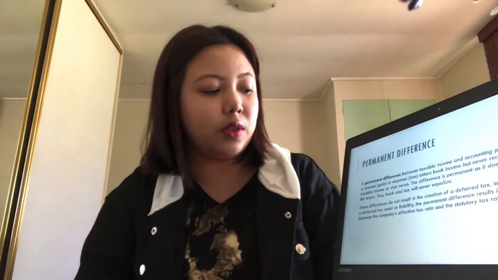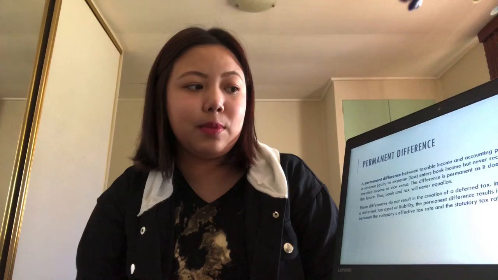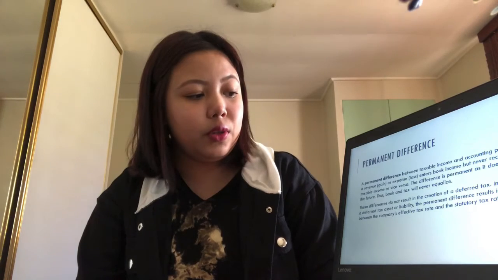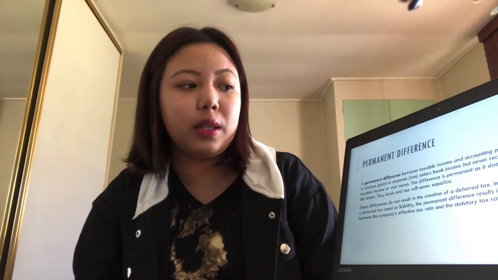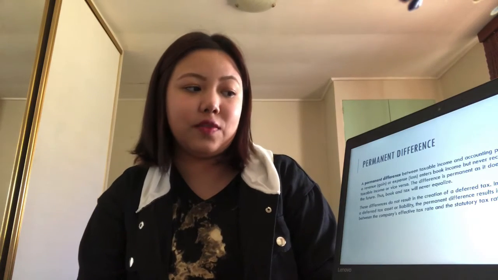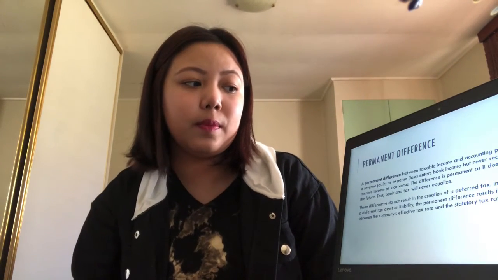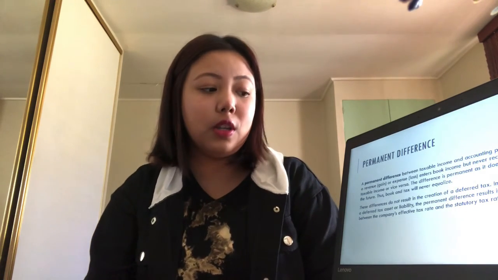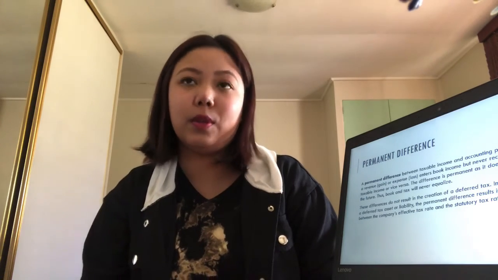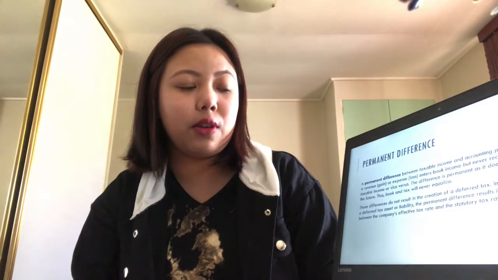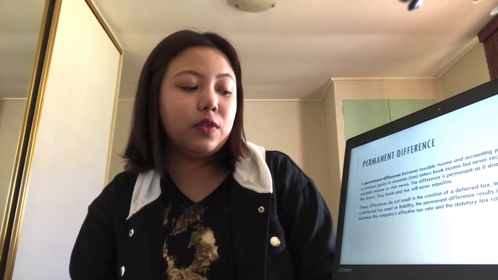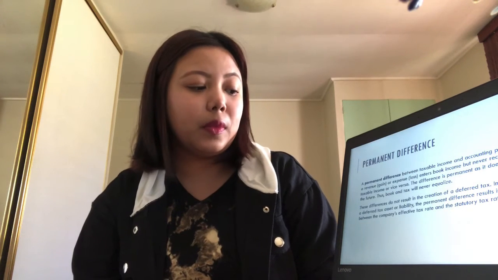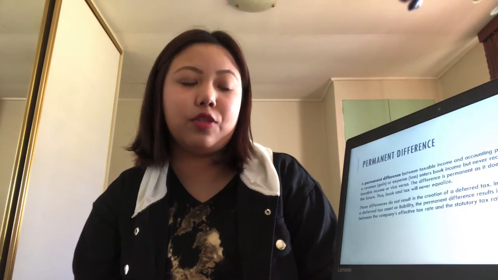The other topic is permanent difference. A permanent difference between taxable income and accounting profit results when revenue or expense enters book income but is never recognized in taxable income, or vice versa. The difference is permanent as it does not reverse in the future, whereas a temporary difference can be reversed in the future. Thus books and tax will never equalize. These differences do not result in the creation of deferred tax. Instead of creating a deferred tax asset or liability, the permanent difference results in a difference between the company's effective tax rate and the statutory tax rate.